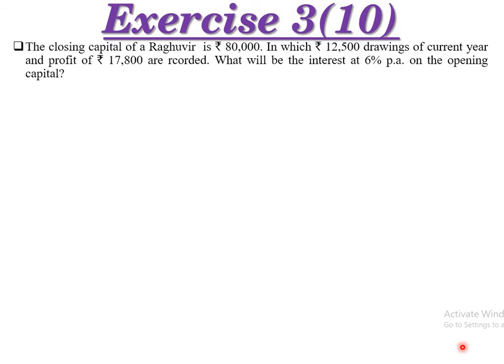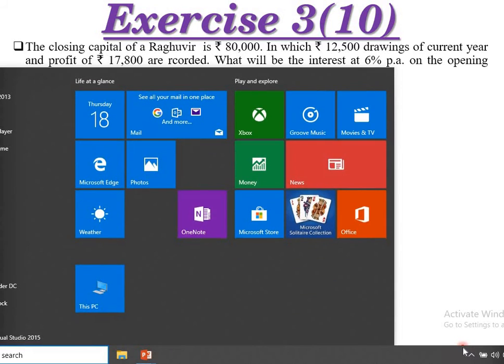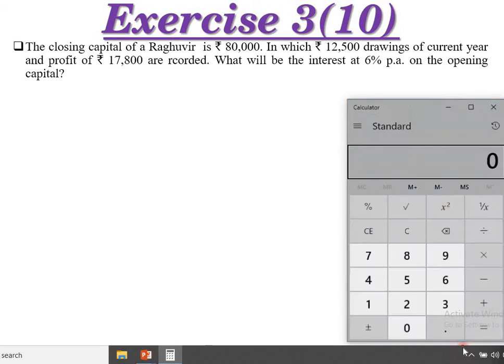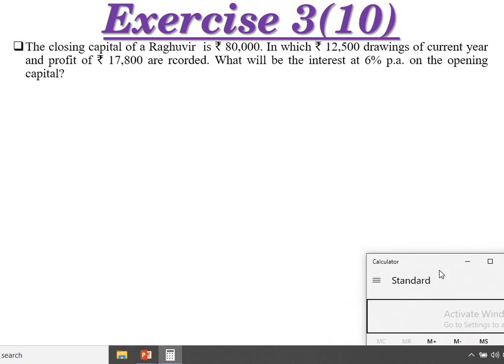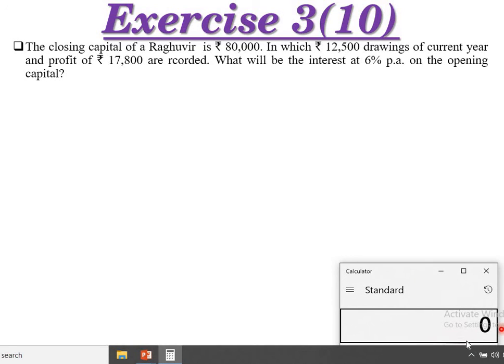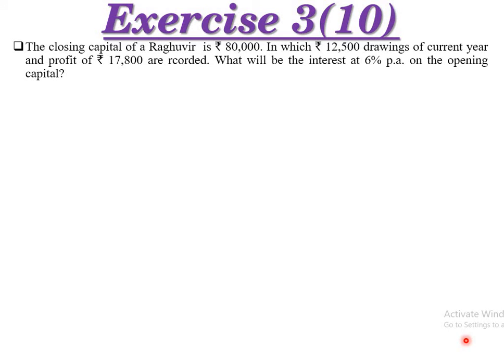Next one, the closing capital of Raghuvir is rupees 80,000, in which rupees 12,500 drawings of current year and profit of rupees 17,800 are recorded. So what will be the amount of interest at 6% per annum on opening capital? So it is on the basis of that we will discuss about the particular. Now we can start once again. So simple, 80,000 is there, right? So calculation is there.